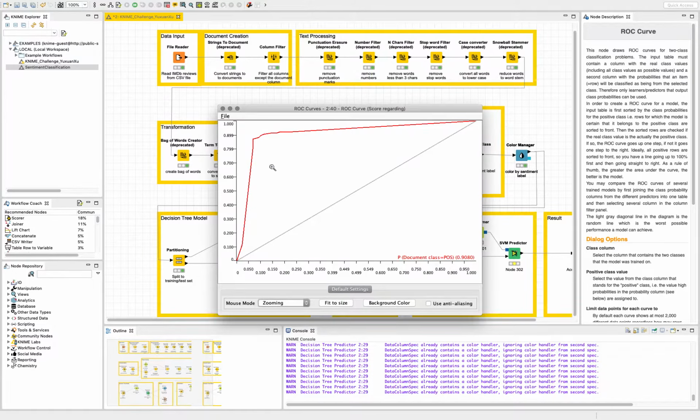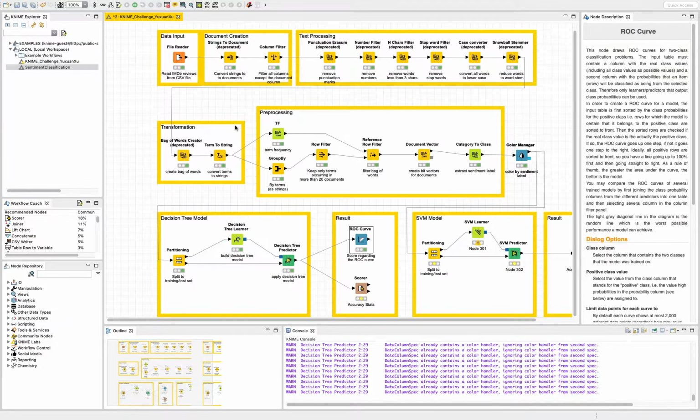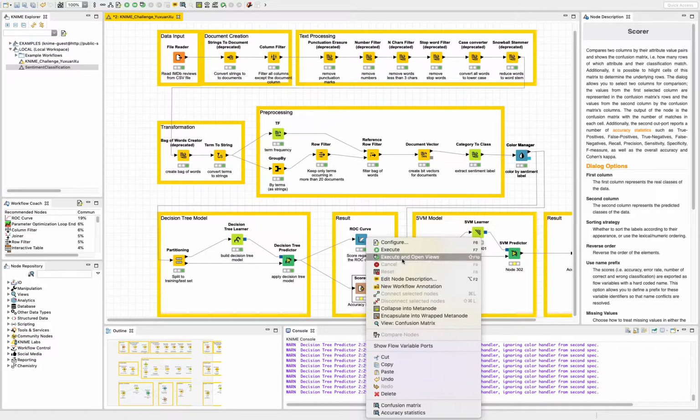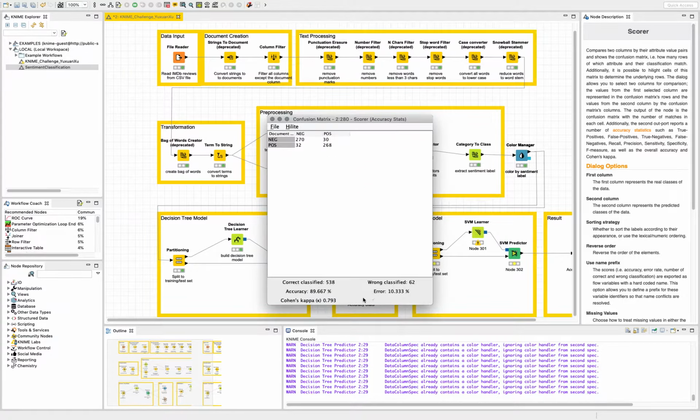You can see from the ROC curve, it's about 89% or 90%. Here the curve for the positive class is about 90%. And the accuracy stats are just another way to show it. The accuracy is about 89%, and there's about 10% error.